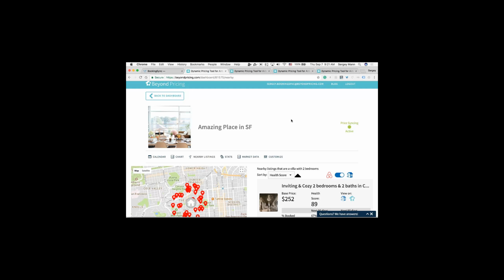And we're actually currently focused on launching a lot of new markets. So we're going to be launching about 100, 200 cities in the next couple of weeks. And so with that, my recommendation is, we're constantly launching new markets, and so the best thing to do is just to connect your BookingSync account to BeyondPricing. And then you'll see right away if your city is currently live. And if it's not live and you're not taking prices, we obviously won't charge you anything. And so it's completely free in that sense.